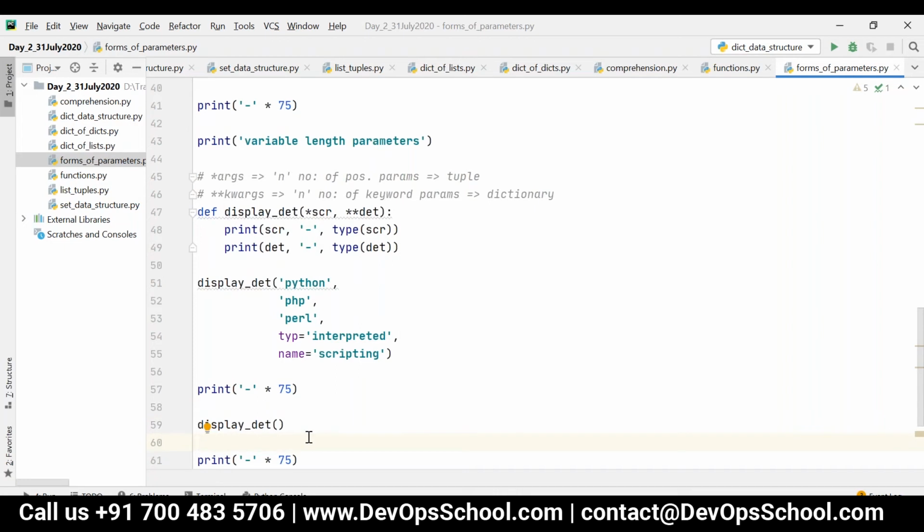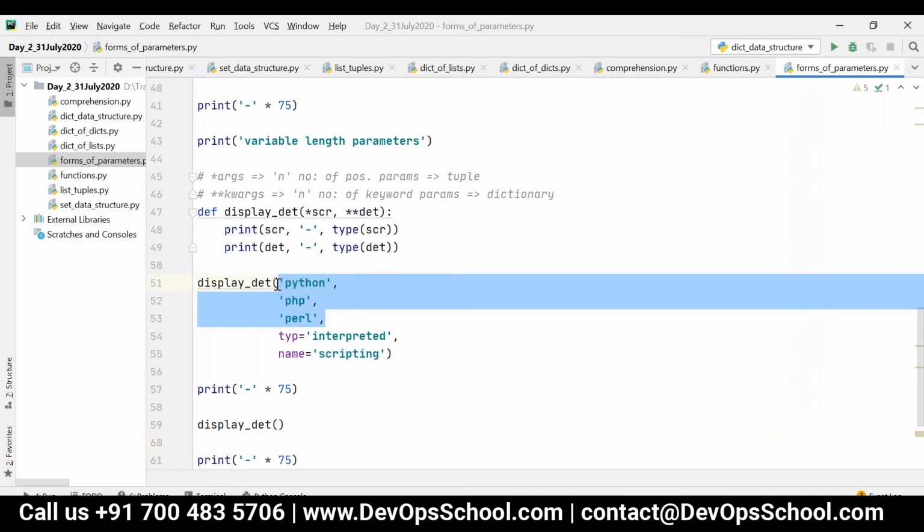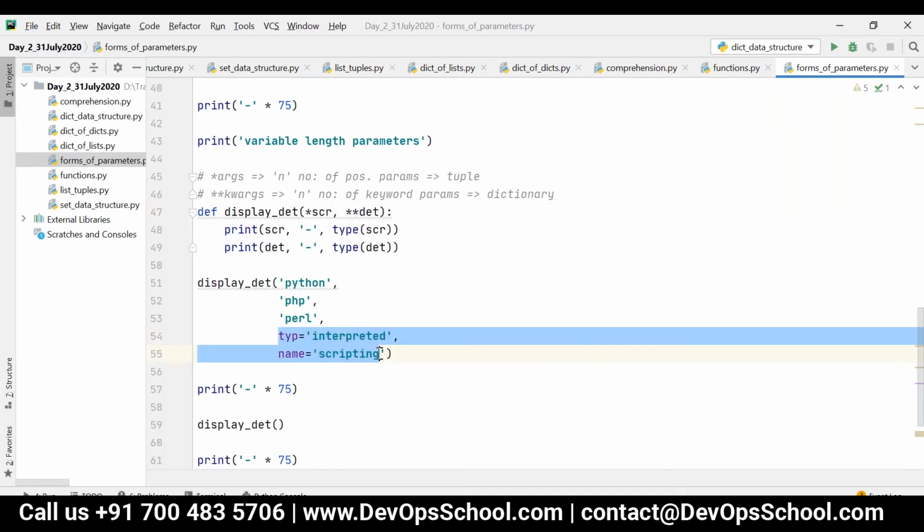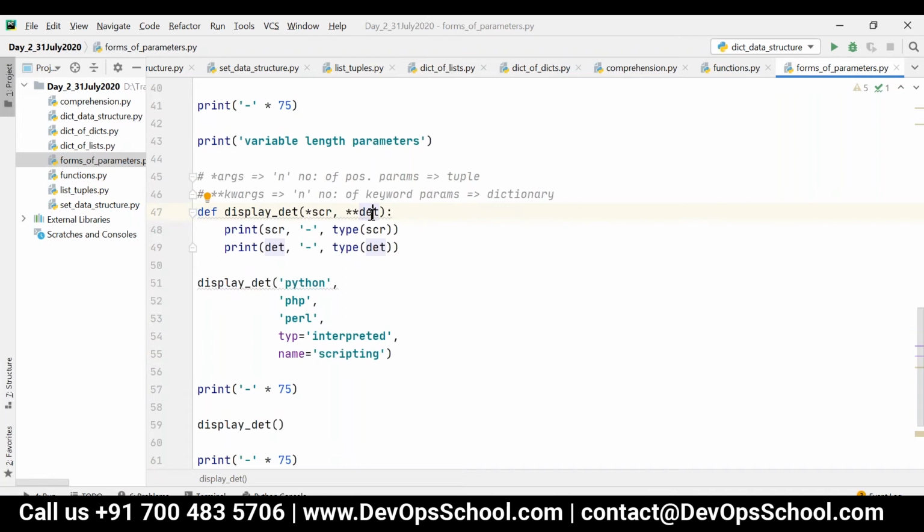Now what will happen in this case is whenever I invoke this, all positional parameters will be stored into scr in the form of tuple, and all keyword parameters will be stored into det in the form of dictionary.